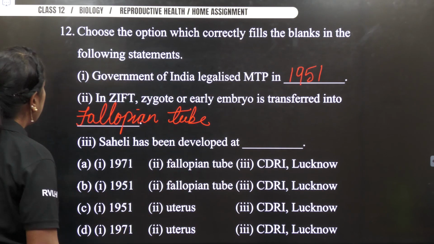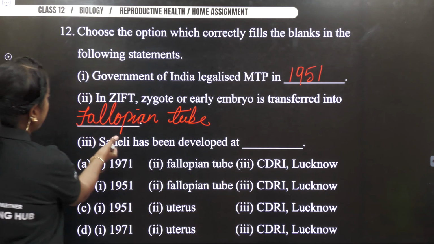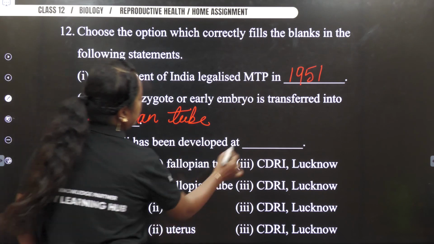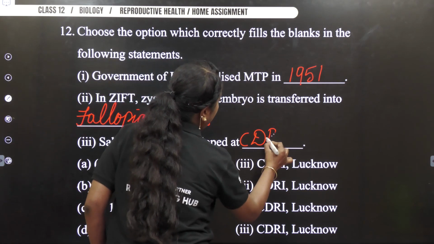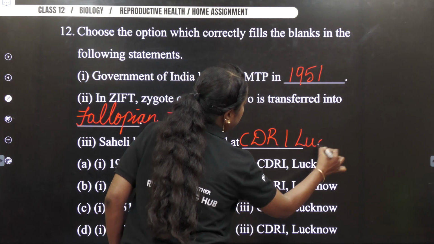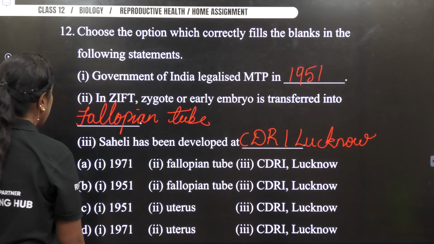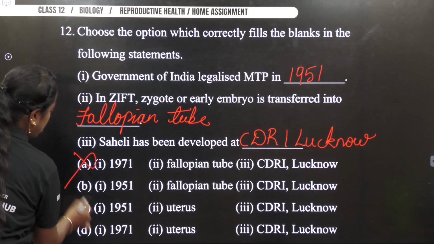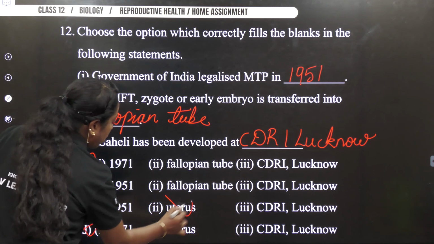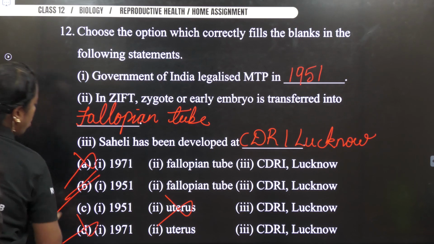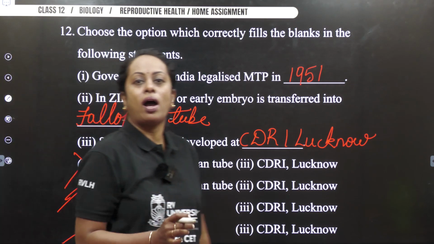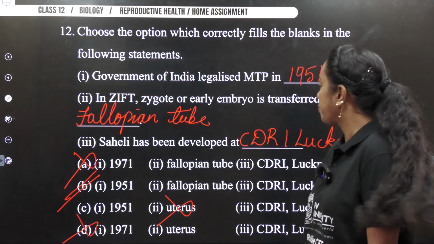Okay. So now let us check the answer. Okay, one more is there. Saheli has been developed from CDRI, Lucknow. Same NCERT sentence. So thereby, which is our answer? This is wrong. This is wrong. This is wrong. So thereby, your answer is option B. Go ahead, mark your answer as option B for this question.